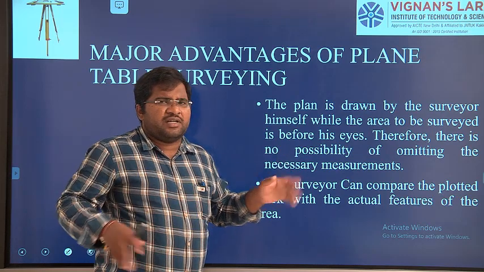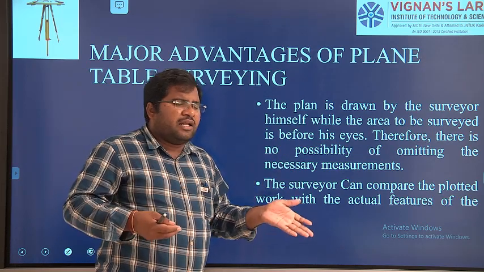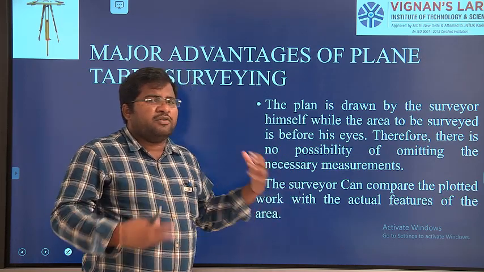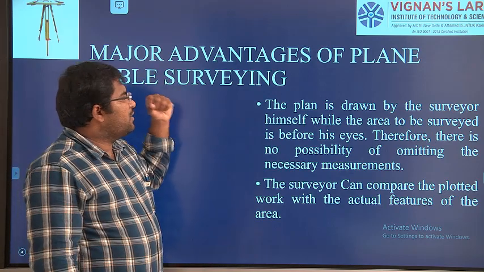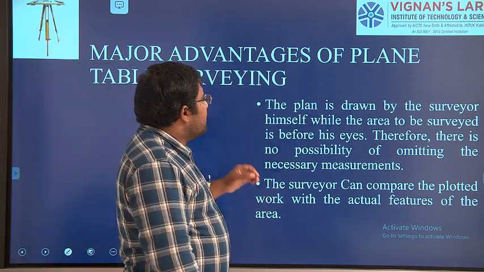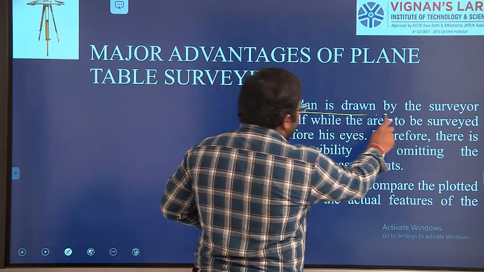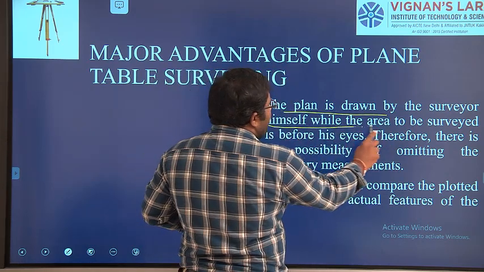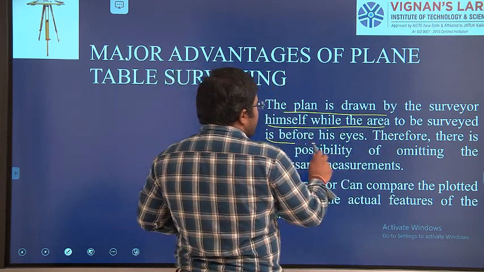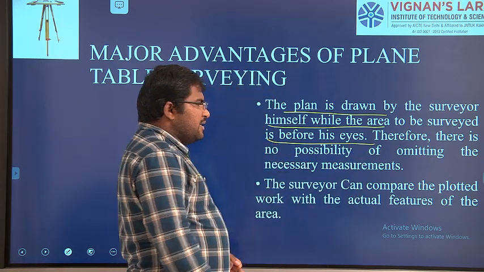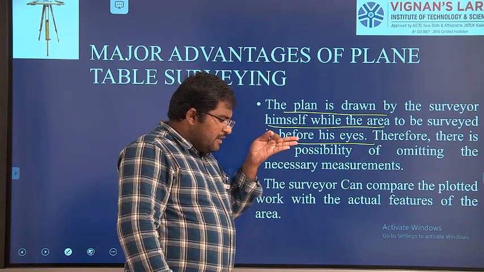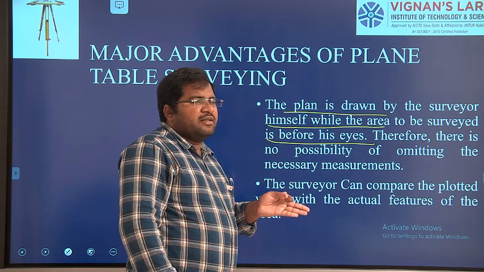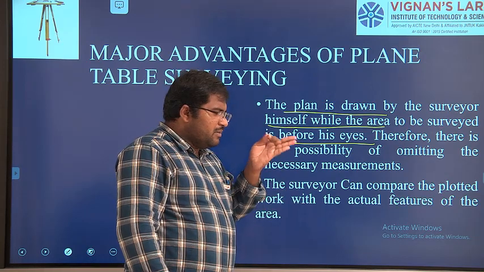There is no office work. Whatever we have done in the field, the same thing gives the final result or report. The plan is drawn by the surveyor himself while the area to be surveyed is before his eyes, right? So he can believe the result, he can believe the measurement.